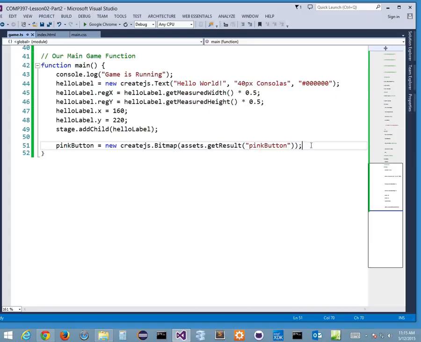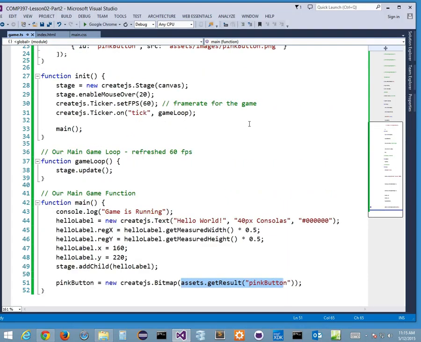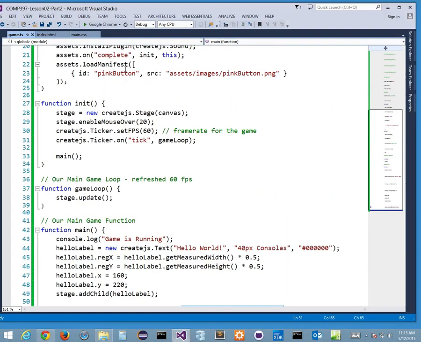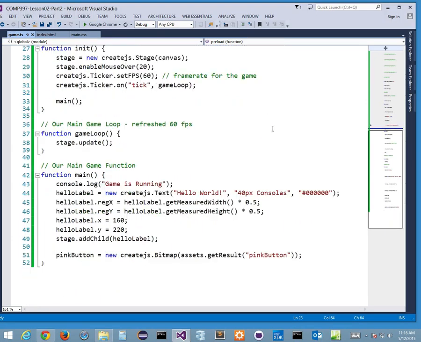All right, so now you should have that line gone. Okay, so what all this is doing is translating this pink button, which is just an alias for this. That's what it's doing, right? So I'm saying, hey, load this pink button that I declared up there after it's been preloaded. All right, are you with me?